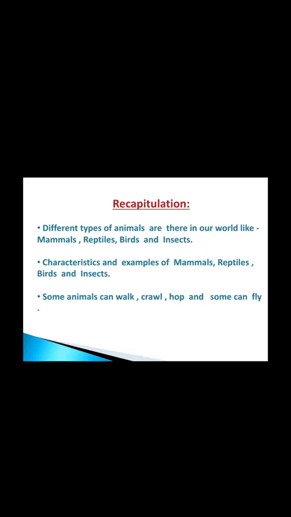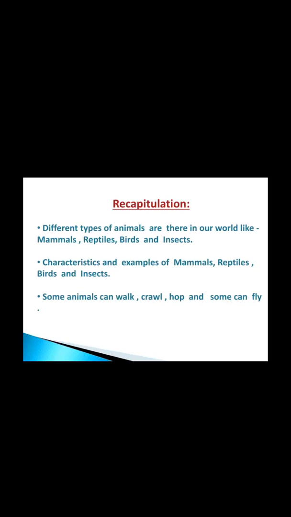In session 1, we had discussed different types of animals like mammals, reptiles, birds, and insects. I had also explained their characteristics with proper examples. Let's revise their characteristics. First of all, we will see the characteristics of mammals.